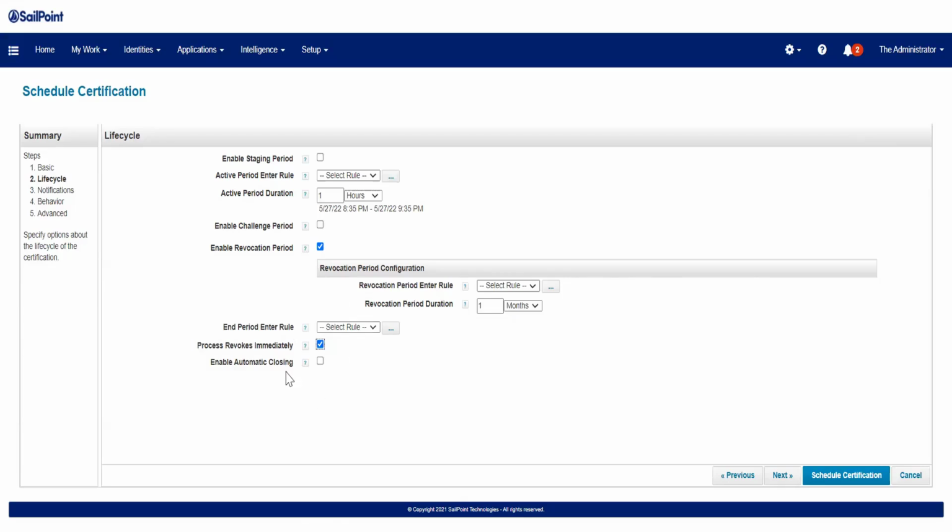Let's say I mark 2 application accounts as revoke for you. SailPoint will immediately mark this as revoked. SailPoint will not wait for the timeline. The moment I mark the revoke, it is removed. So it is equivalent to disabling the revocation period.